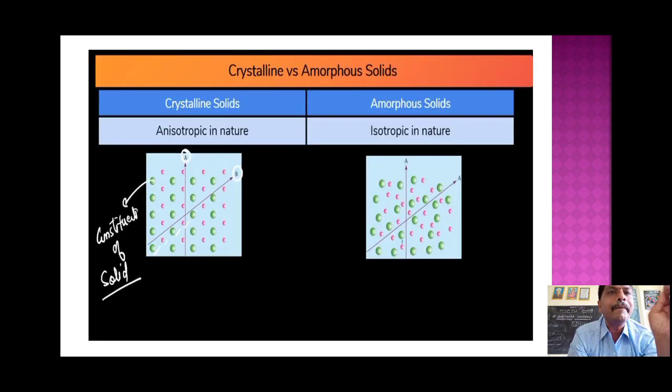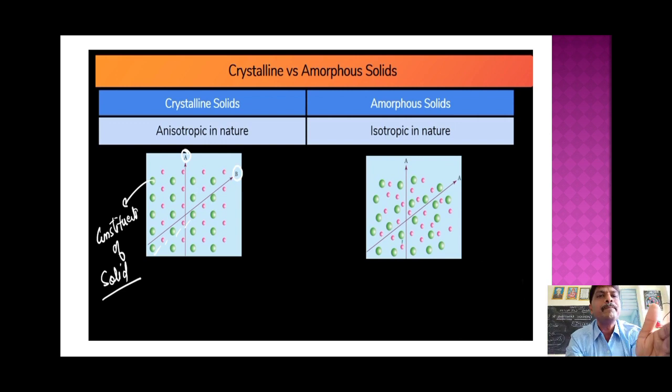Next is a very important topic. Crystalline solids are anisotropic, amorphous solids are isotropic. In a crystalline solid, all particles are arranged in a regular manner. Suppose you take all the pink atoms. If you draw one line through them, you can touch only pink atoms, so the properties along that line are of the pink atoms.